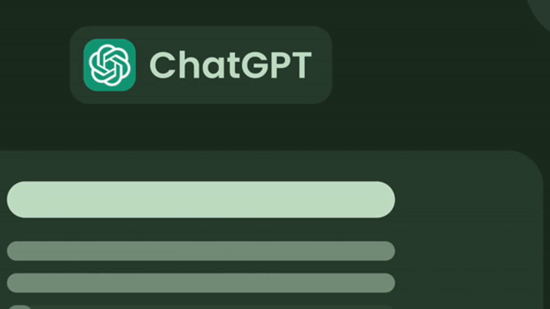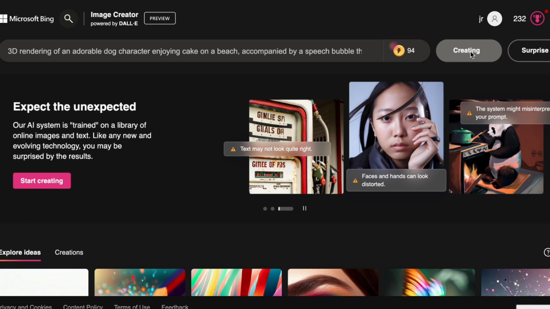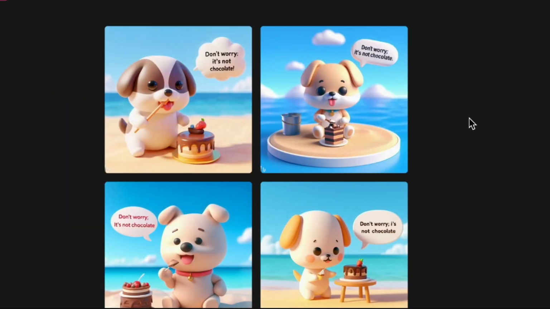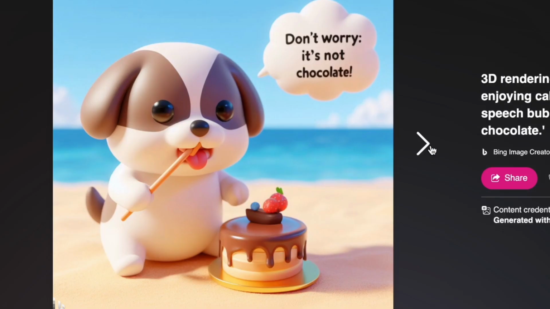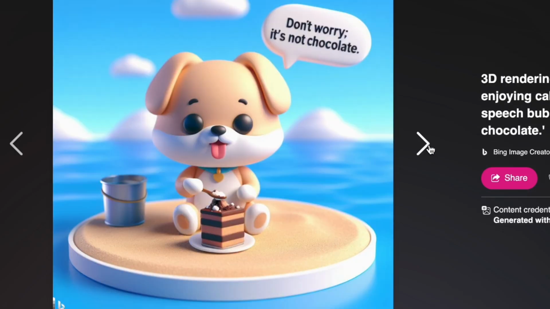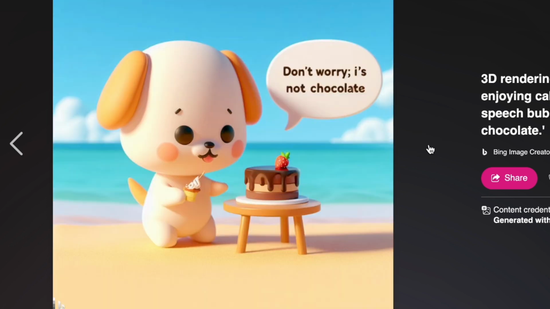Alright, let us start with a fun prompt. 3D rendering of an adorable dog character enjoying cake on a beach, accompanied by a speech bubble that says, "Don't worry, it's not chocolate." Let's hit create. Wow, this is unbelievably cute, isn't it? The font, the faithful rendering of the details I described, all here.